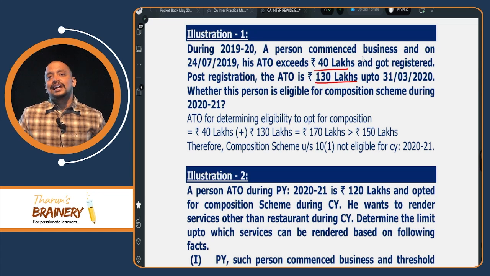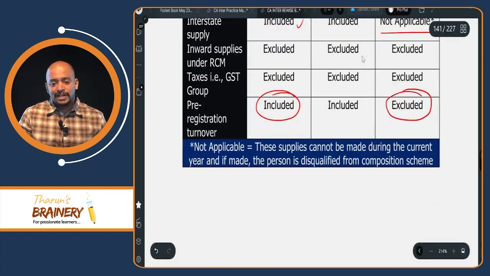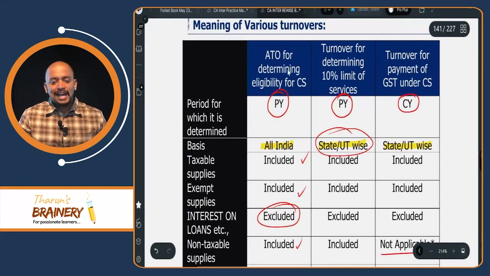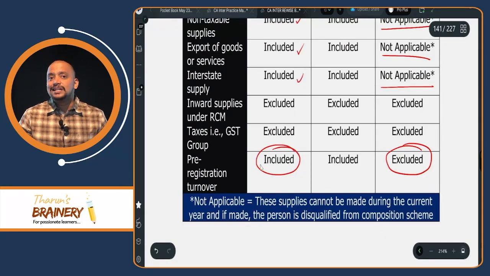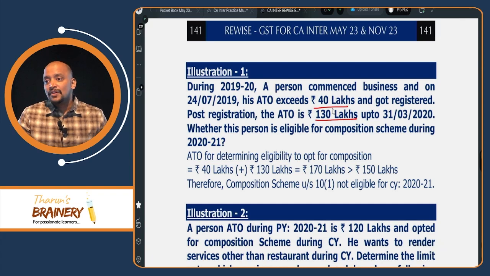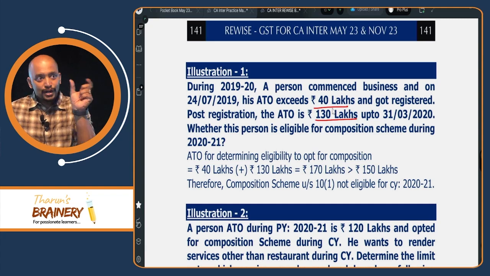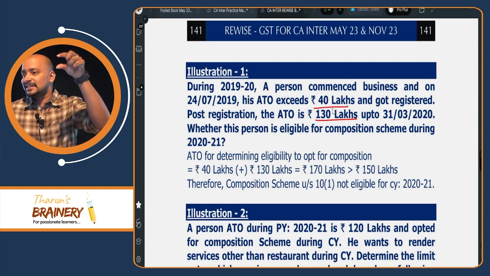What is the previous year aggregate turnover? Should we include pre-registration turnover? Yes. While determining the aggregate turnover for eligibility to opt for composition scheme, pre-registration turnover should be included. So therefore, here that 40 lakhs we need to add: 130 lakhs plus 40 lakhs, 170 lakhs, which exceeds 150 lakhs. So current year they cannot opt for composition scheme. Understood? This is how they will be testing in MCQ.